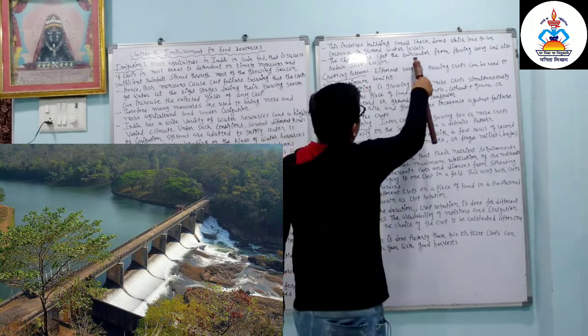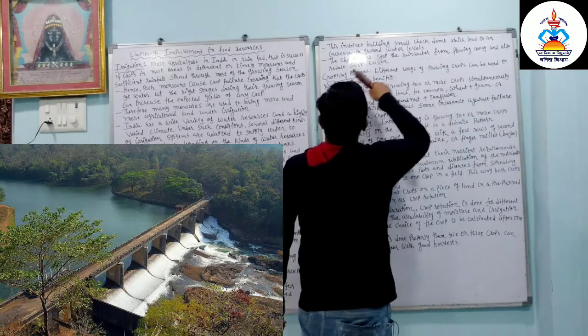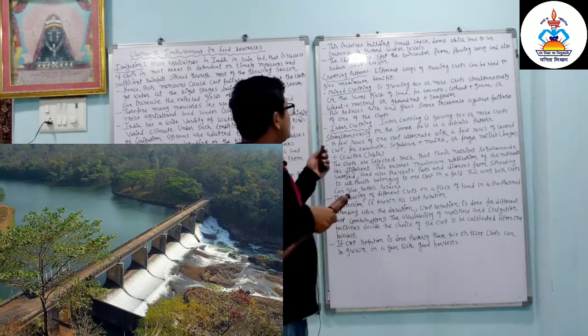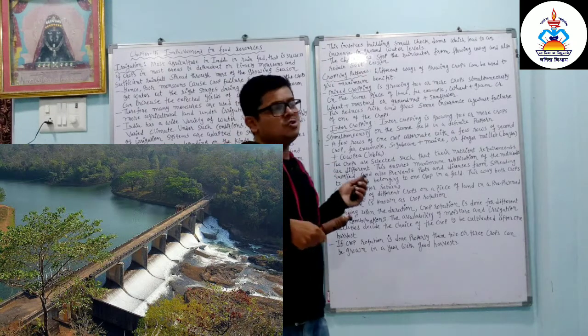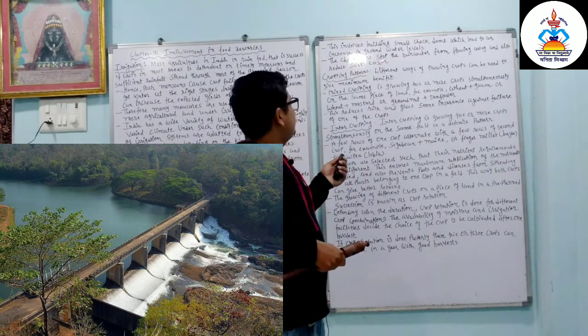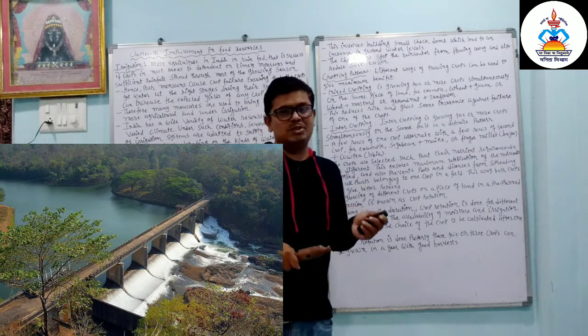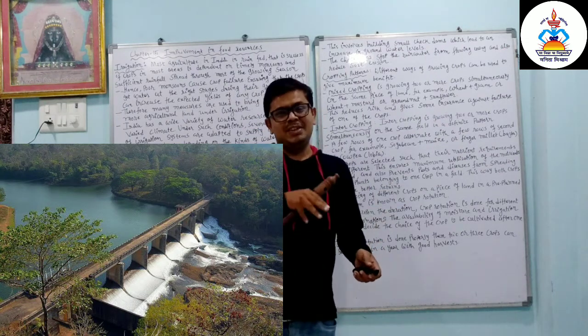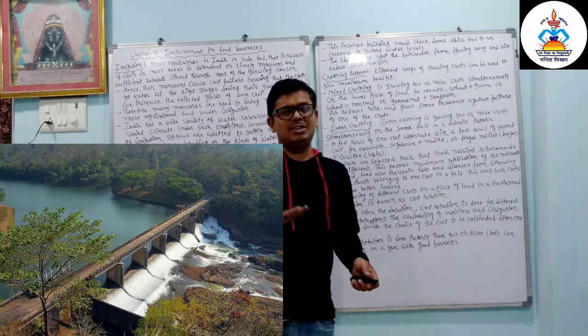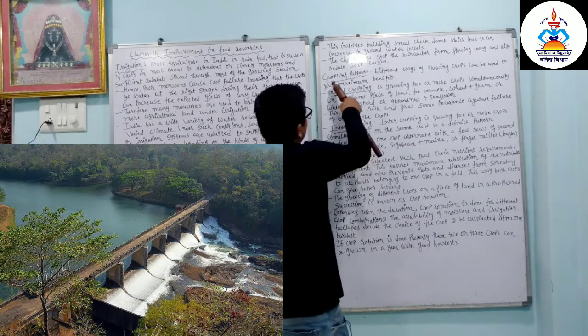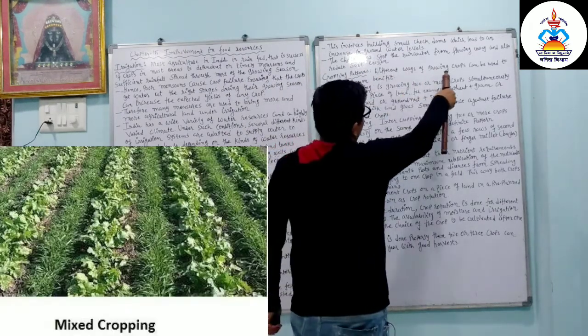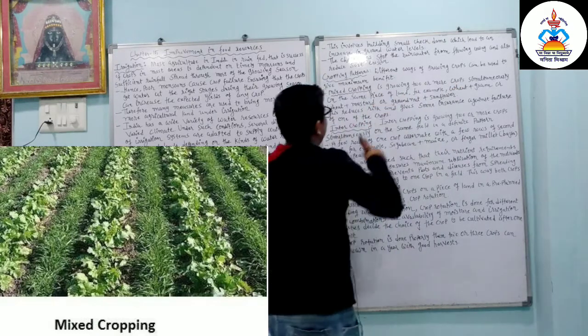The check dams stop the rainwater from flowing away and also reduce the soil erosion. So another advantage of check dam is what? It stops the soil erosion. So water is stored at a particular place, so water is not flowing on the soil, so we can stop the soil erosion. Cropping pattern. Different ways of growing crops can be used to give the maximum benefit.